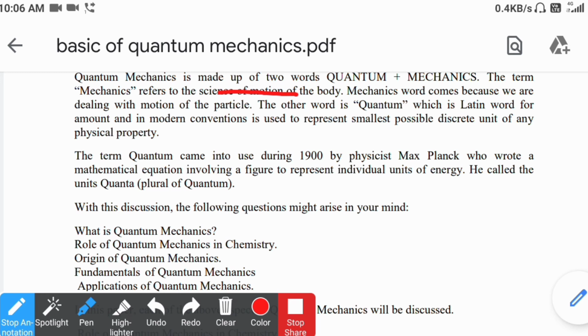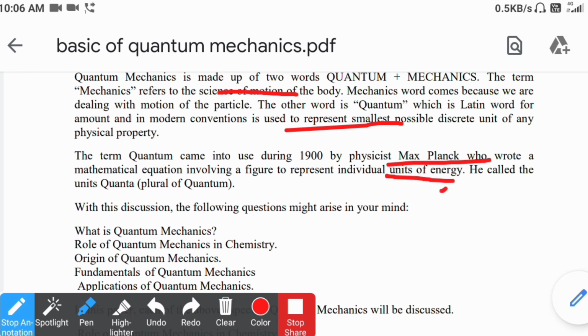For the photon we say it is one quanta of energy or one quanta of photon. The term quantum came into the picture when Max Planck wrote a mathematical equation to represent the individual units of energy, that is quanta.